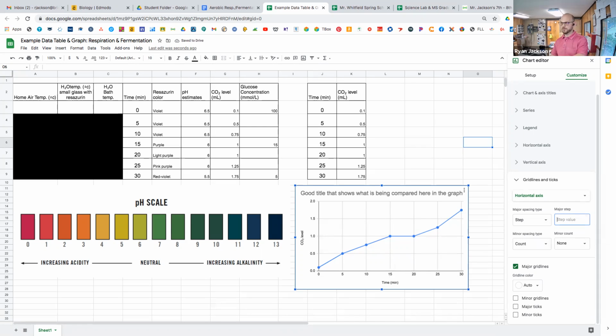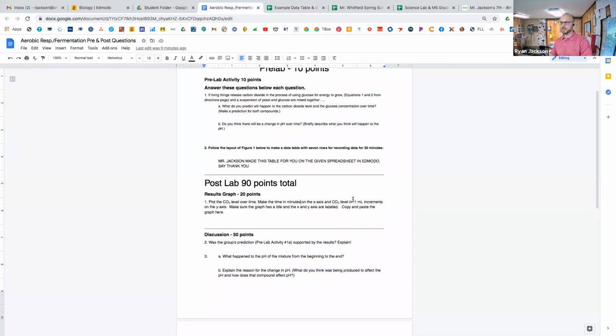Let me show you what happened beforehand and after. There's no step value, just this 10, 20, and 30. But if we put 5 in there, it makes a line every 5 minutes, which is kind of where our graph is. So it's much more friendly to look at and to read. That's the purpose of a graph. So that's our horizontal. We want to adjust our CO2 because I told you guys that the CO2 had to be in what? 0.1 milliliters.